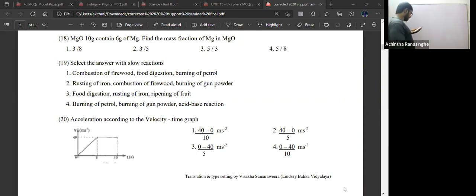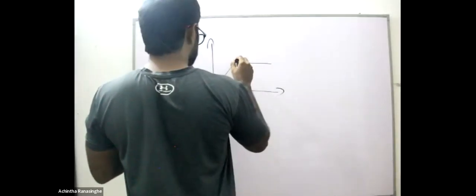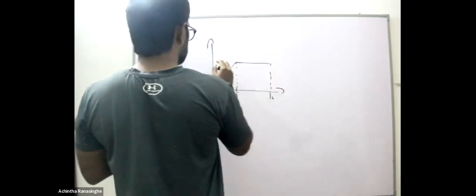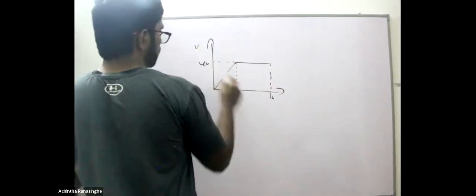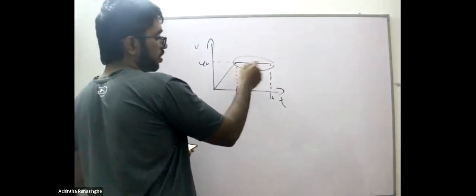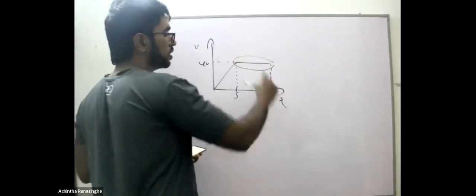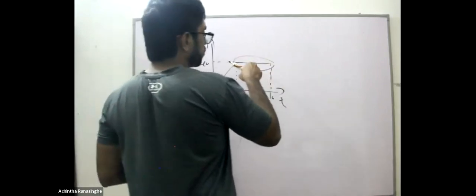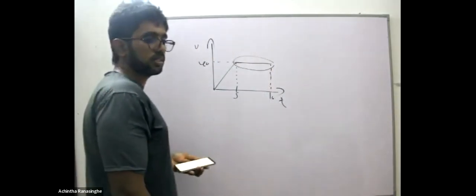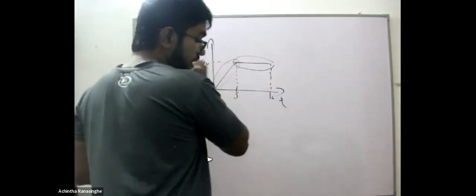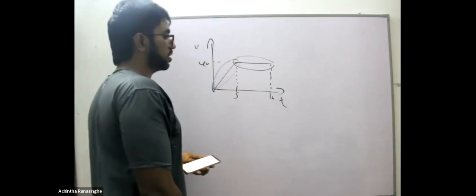Question number 20. Acceleration according to the velocity time graph. What is the acceleration? According to this velocity time graph, what is the acceleration here? In this scenario, the velocity is uniform, a constant velocity. That means no acceleration. The velocity hasn't changed, so the acceleration is nil. But in this scenario, uniform acceleration is taking place.